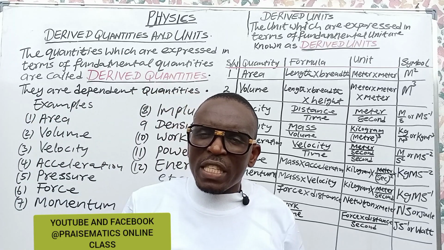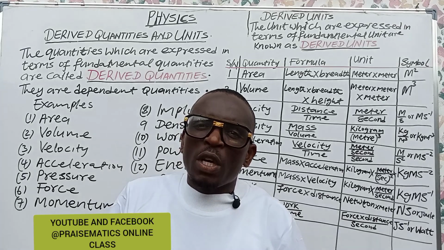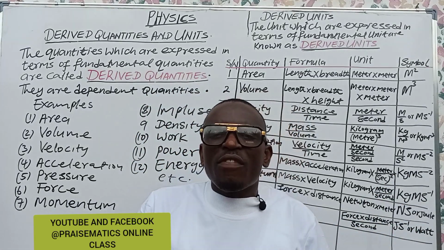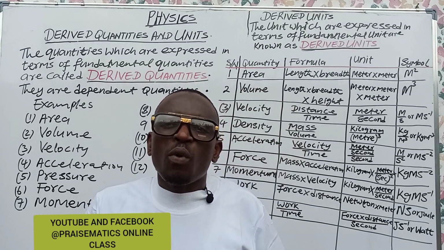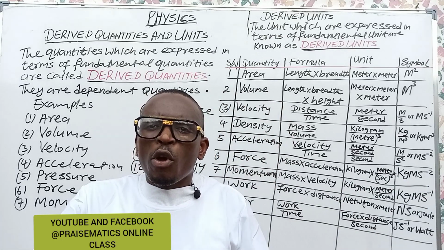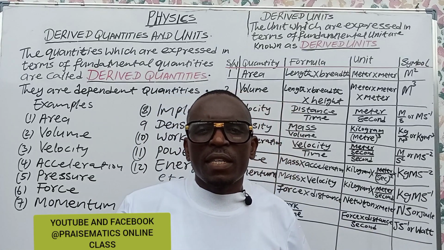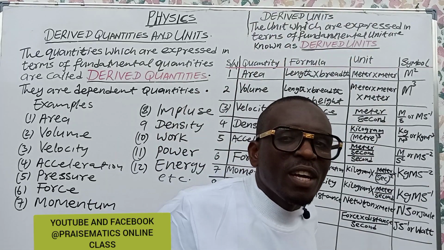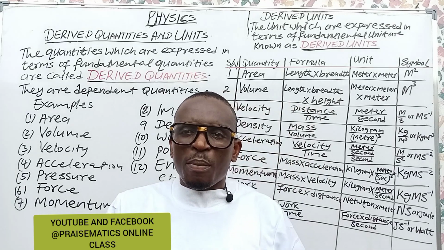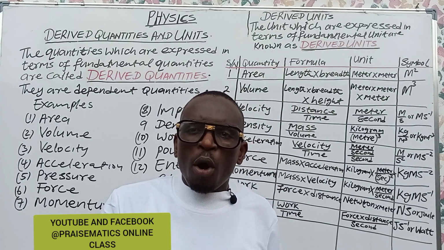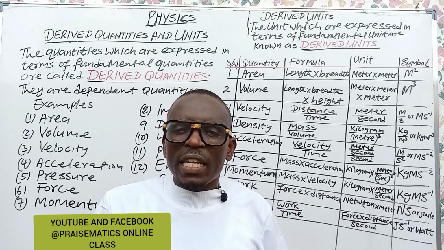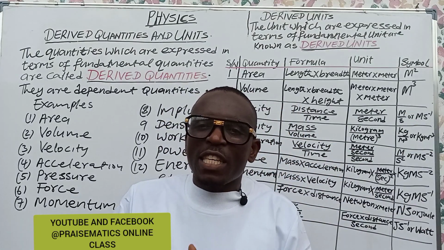Derived quantities are those quantities that depend on another quantity. In fact, without fundamental quantities, derived quantities will not exist. For example, your mommy in your family depends on your dad, and your dad depends on God. So the children depend on the family, the mommy and daddy.